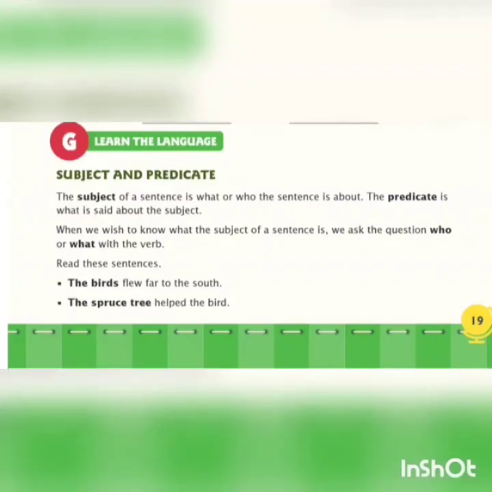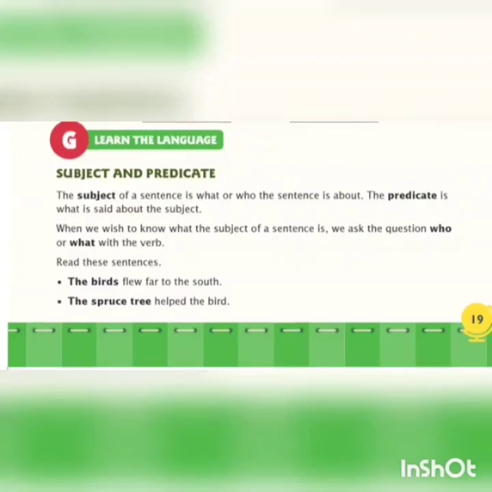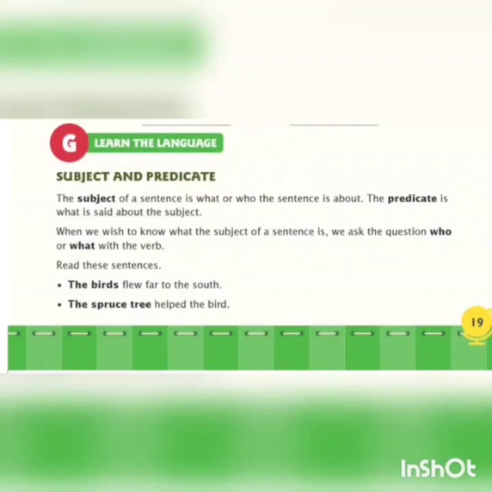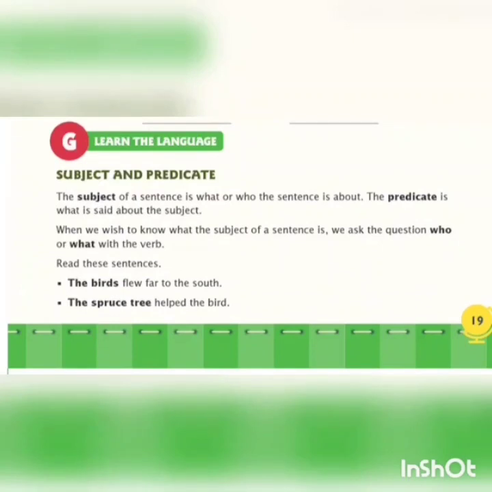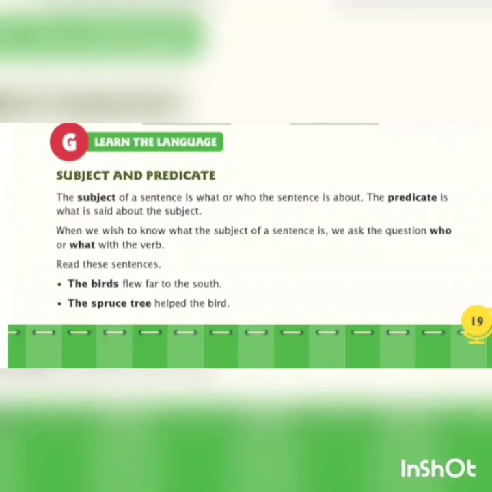The spruce tree helped the bird. Now which is the verb in this sentence? Helped, isn't it? So what question will you ask yourself? Who helped the bird? Isn't it children? So what will be the answer? The spruce tree. So what is the subject? The spruce tree is the subject. Now what all is said about the spruce tree? Helped the bird. So helped the bird will be your predicate. Isn't it children? I hope you all have understood well. Now let's solve the exercise based on this.